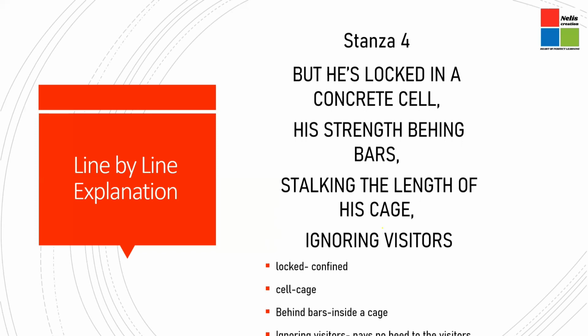See, the poet has tried to bring out the difference between nature and something which is absolutely different from nature. The tiger is locked in a concrete cell, and his strength is behind bars. Means his strength and power and his ferociousness is hidden. He is stalking the length of his cage. Stalking means walking up and down.